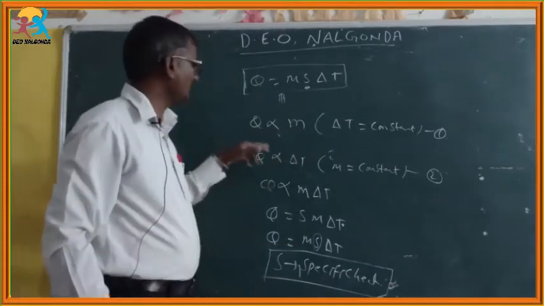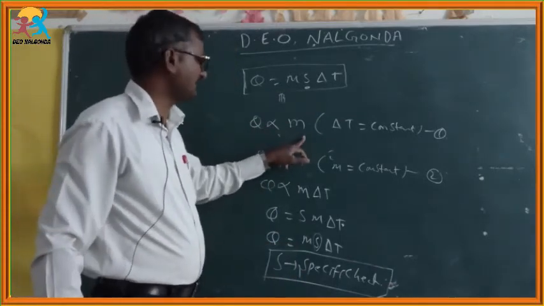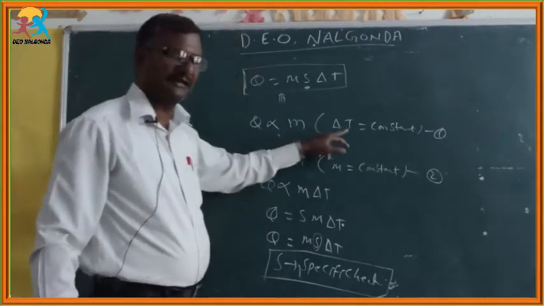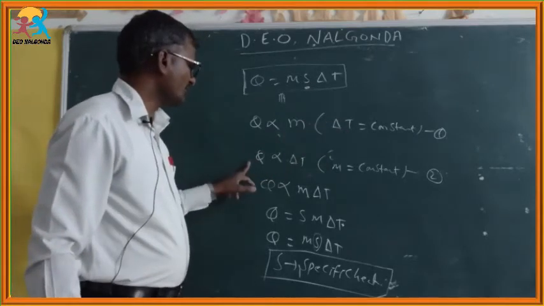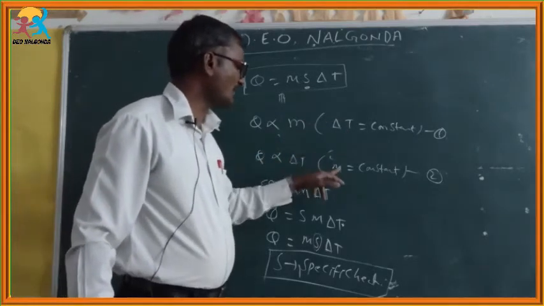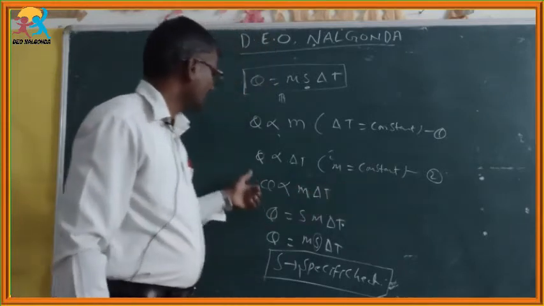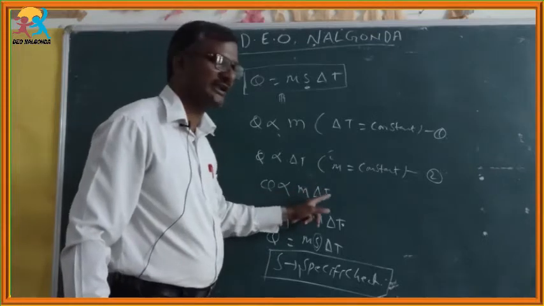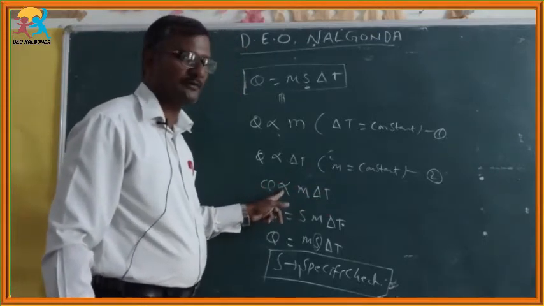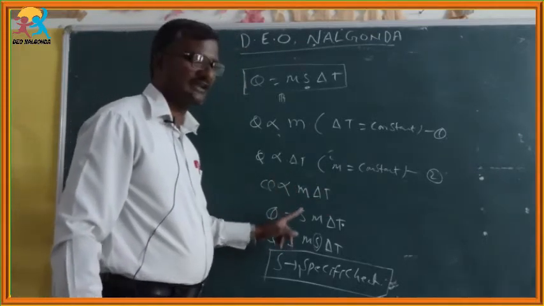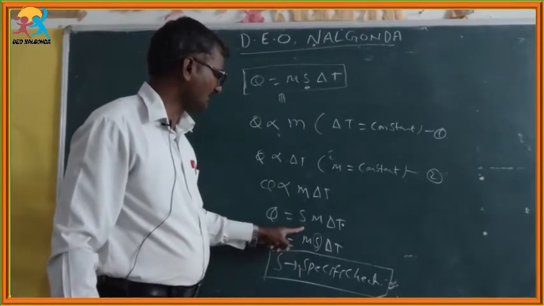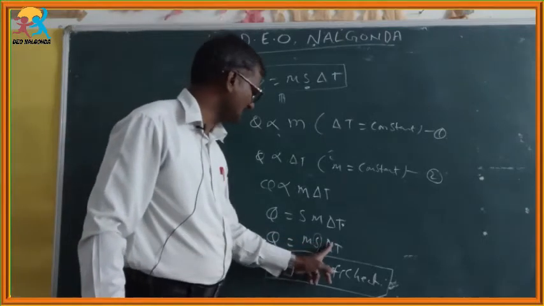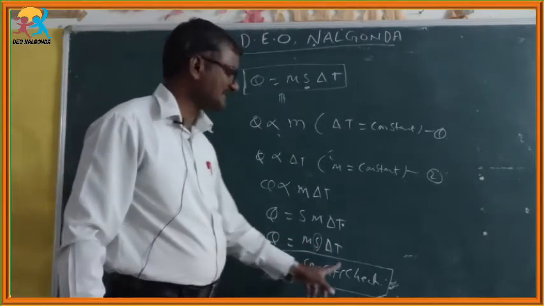Once again I am repeating: Q is directly proportional to the mass of the substance where delta T is constant, whether it is a rise or a lowering in temperature. Q is directly proportional to delta T, where mass is constant. So from 1 and 2 we can write Q is directly proportional to m into delta T. Removing the proportionality sign, the constant is S. That S is called specific heat. So Q is equal to m into S into delta T.